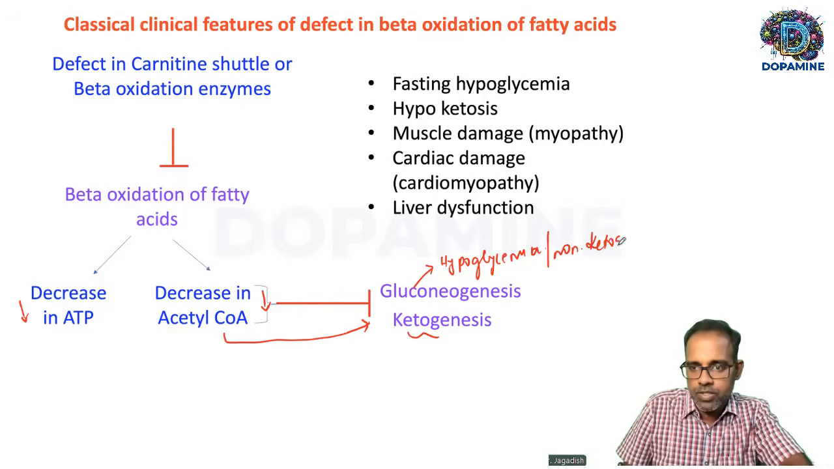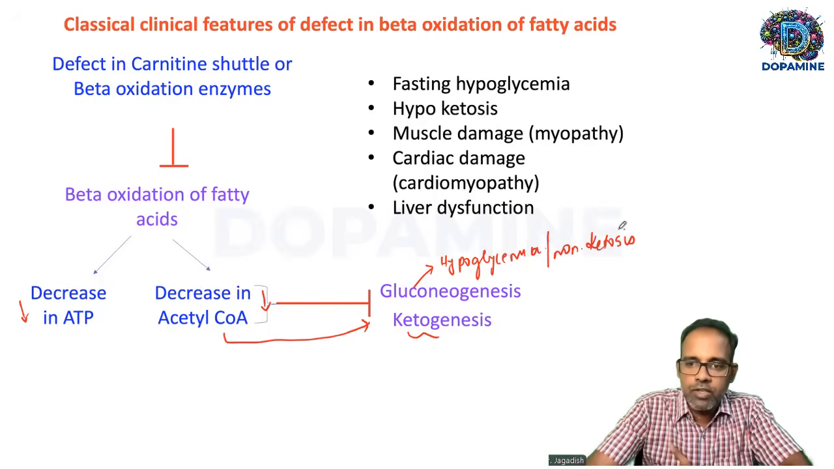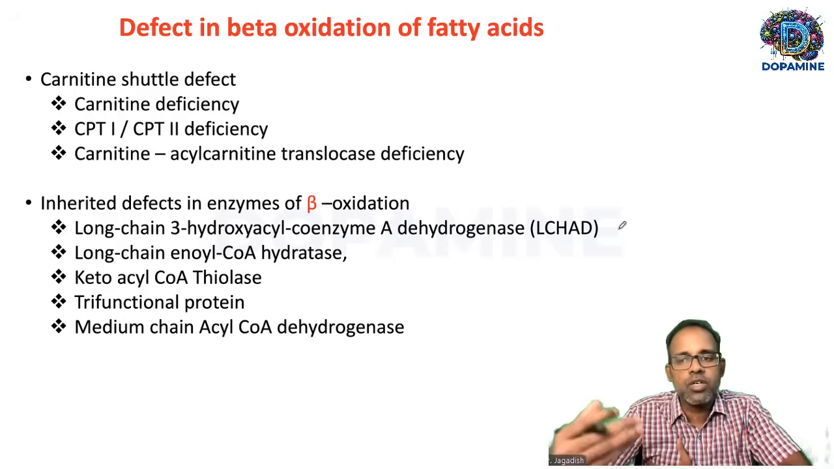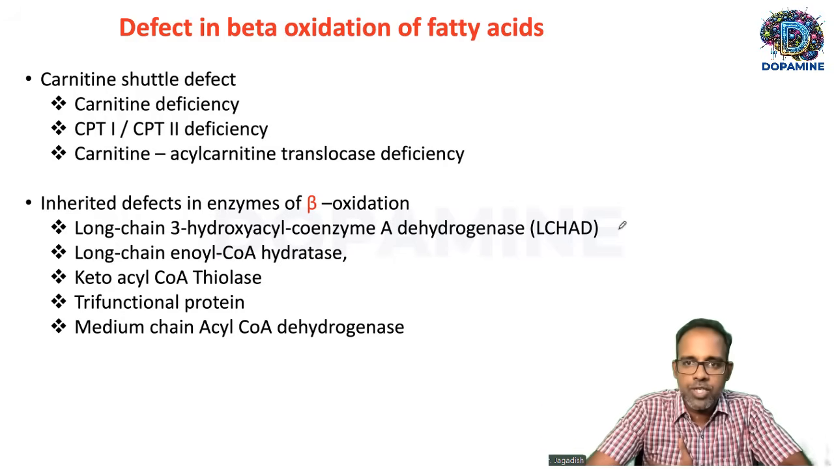So that's about this. So what are other disorders? Carnitine deficiency, because carnitine is responsible for fatty acid uptake into the mitochondria. So if that is defective, fatty acids cannot enter into mitochondria, so no oxidation. And these are other enzymes: medium chain acyl-CoA, long chain acyl-CoA dehydrogenase, thiolase, and then enoyl-CoA hydratase. So these are the other causes of defect in beta oxidation of fatty acids.